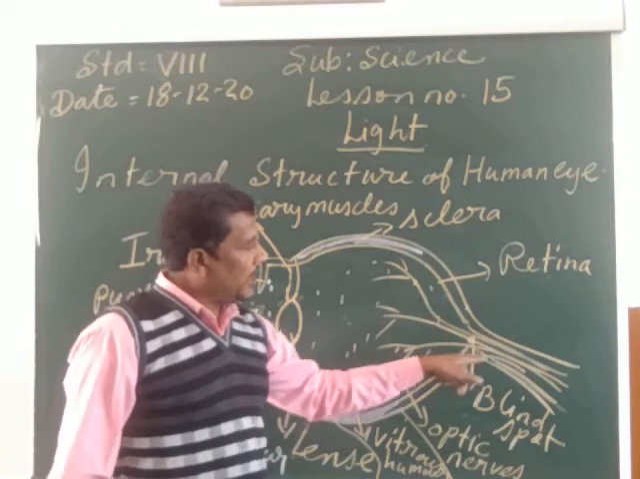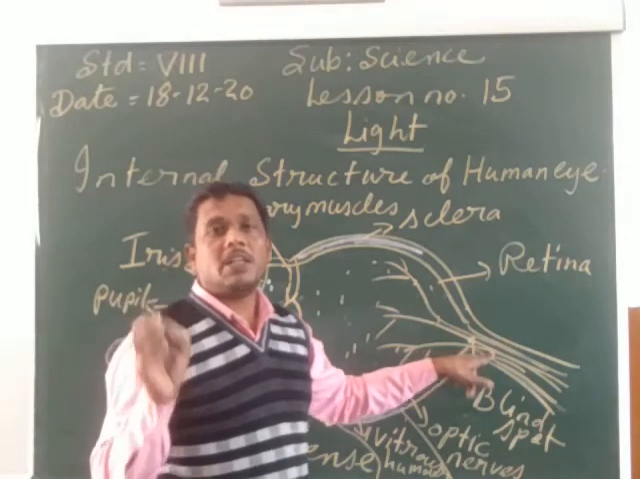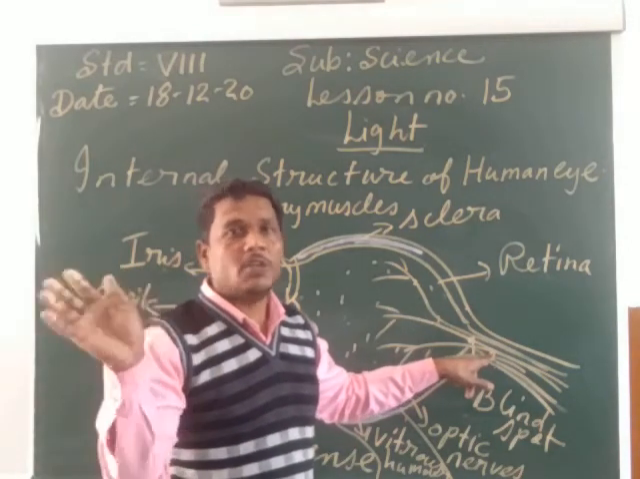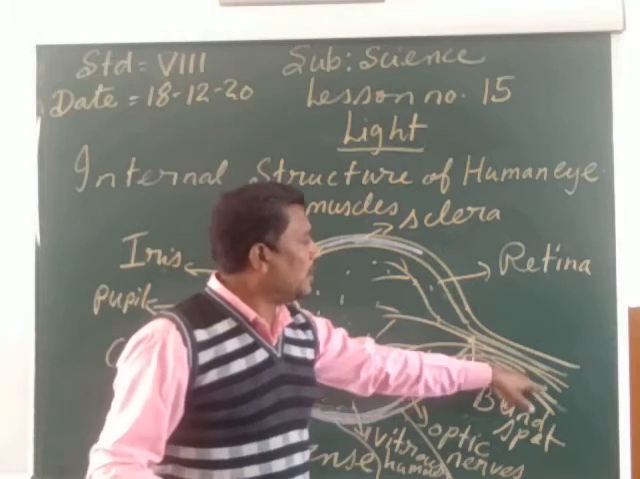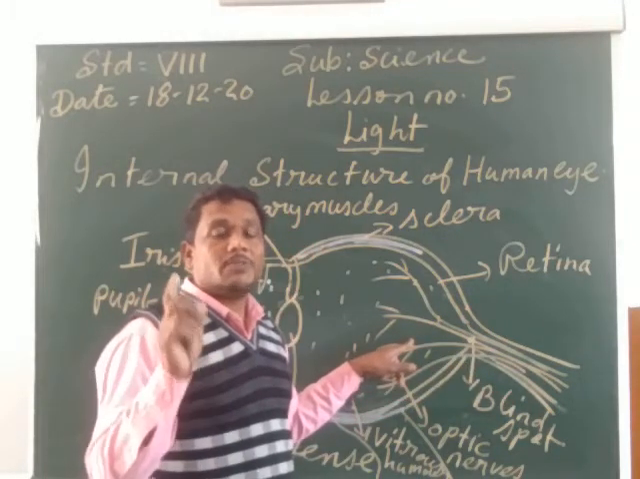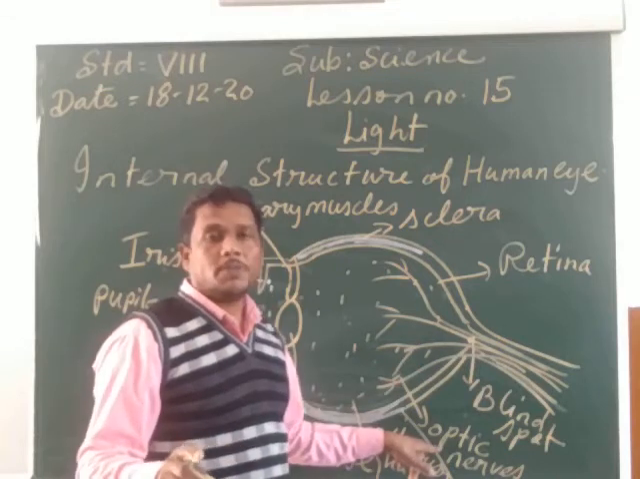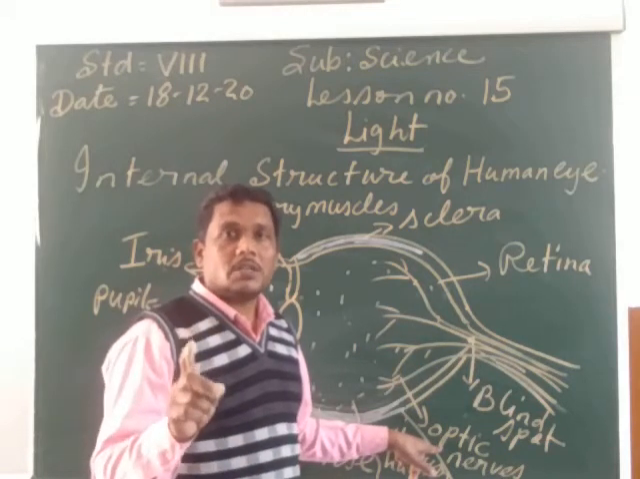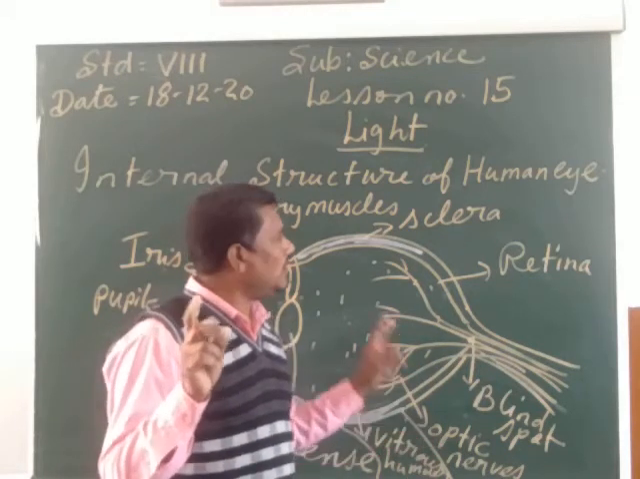Now, at the back of the eye, we can also see the blind spot. Blind spot is the back part of the eye where no image of the object is being formed, but the bundle of the nerves are entering the eye. And these bundles of the nerves which are entering inside the eyes, they are called the optic nerves. Optic nerves are the nerves which carry the messages from the eye to the brain.